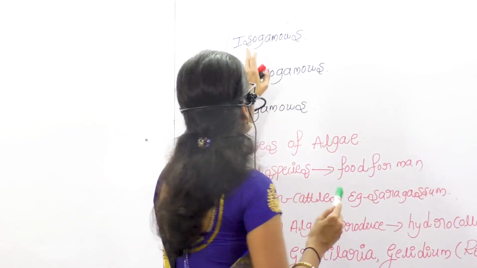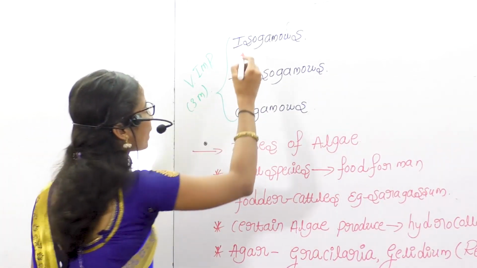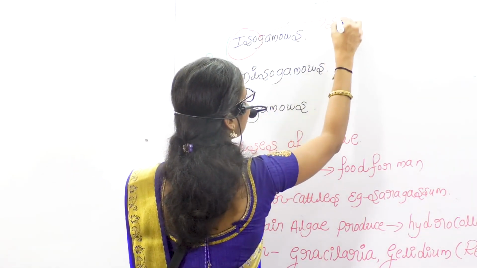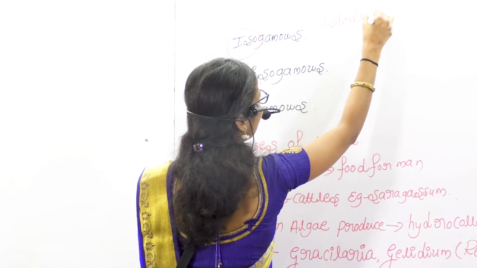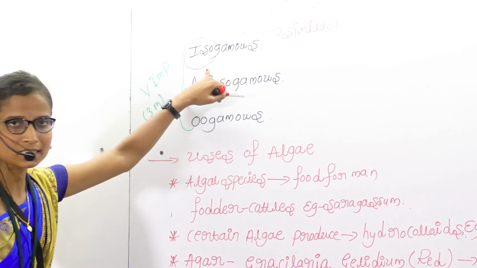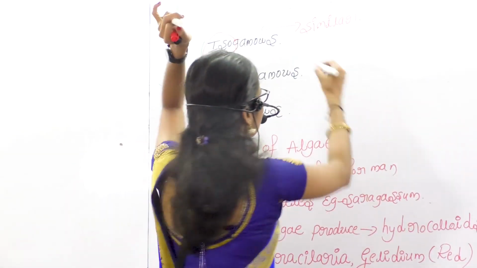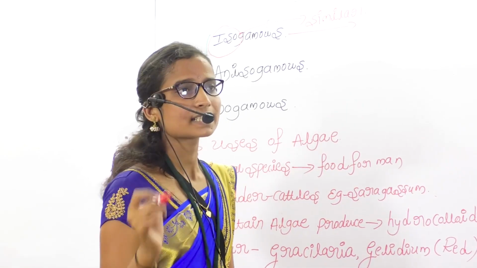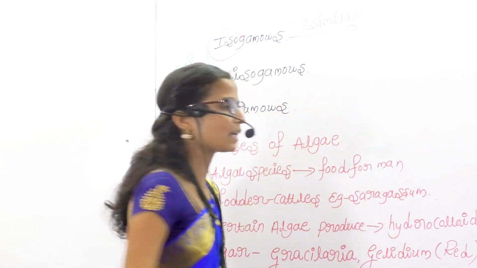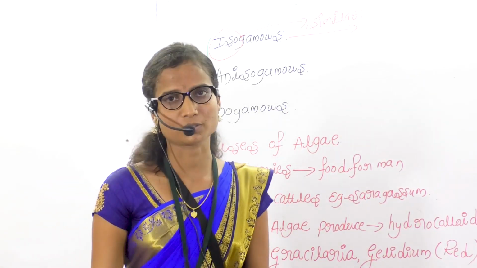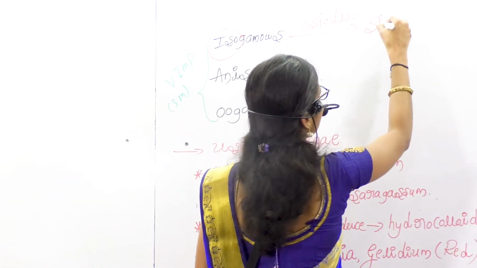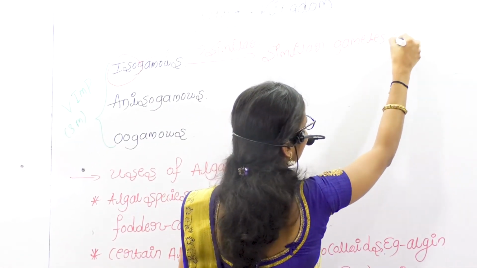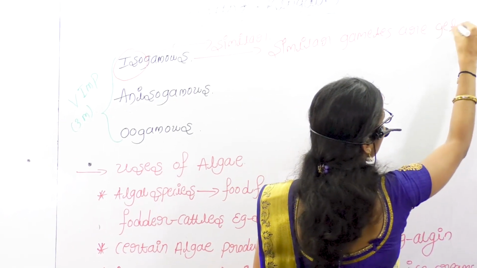Here the isogamous. Iso means similar. So in this reproduction, similar gametes get fused.